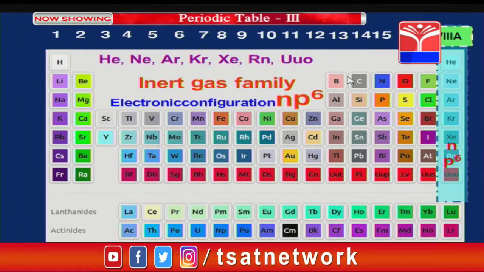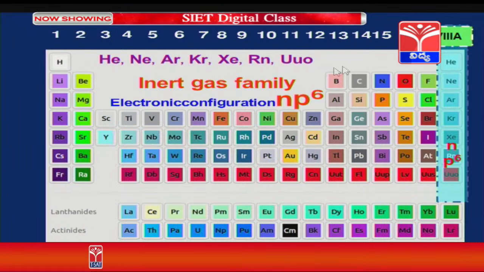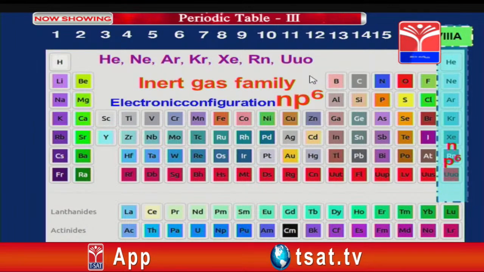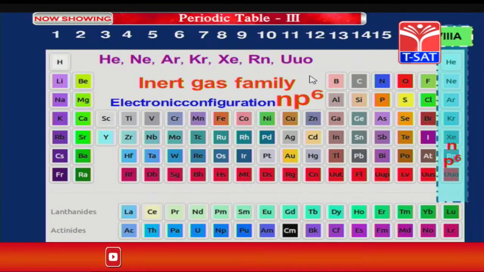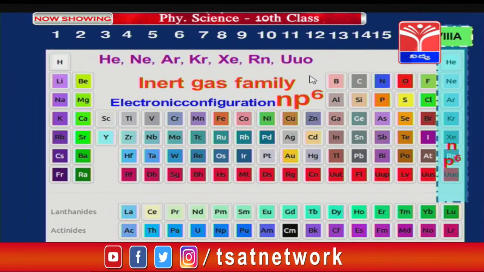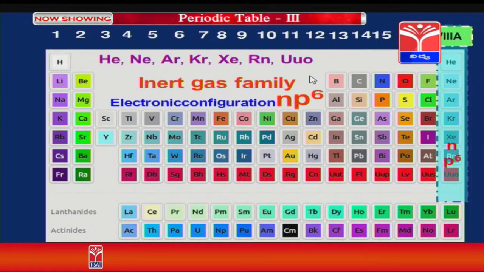Therefore, the electrons in the outermost orbit are 8 electrons. Therefore, it belongs to group 8. Now, it fits the octet rule. Therefore, they are very rigid elements. They show inertness towards chemical reactions. Therefore, they are called inert gases. They are also called noble gases.